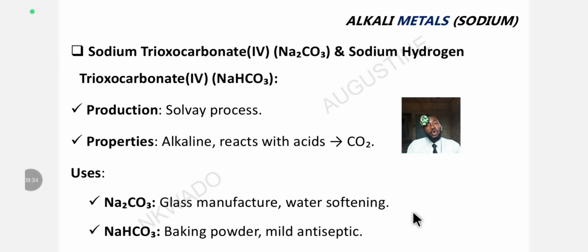All right. Sodium hydrogen trioxocarbonate 4 is used as baking powder. You know that it decomposes when you heat it. It's an unstable salt. When you heat this salt, it decomposes to form what? It decomposes to give out carbon 4 oxide. Now, as that carbon 4 oxide is trying to escape from the already mixed dough.